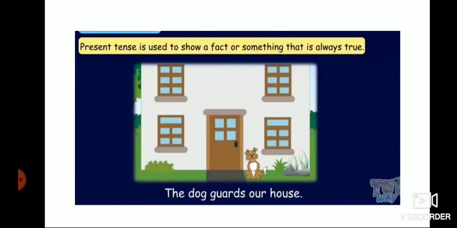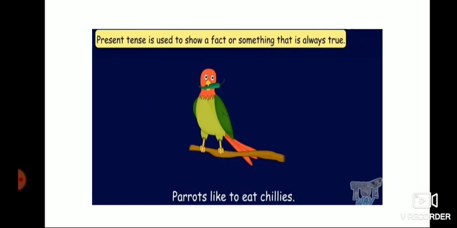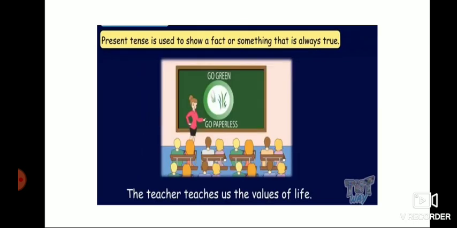For a fact or something true, you have to use present tense. The dog guards our house. Here, guards is the present verb. Dog is singular, it, so you have to add s with the verb. Then for facts and all, you have to use present tense. Parrots like to eat chilies. Here we are writing like because parrots is plural, so you write only the verb. The teacher teaches us the values of life. Here teaches is the verb; teacher is singular, so we are adding es with the verb.